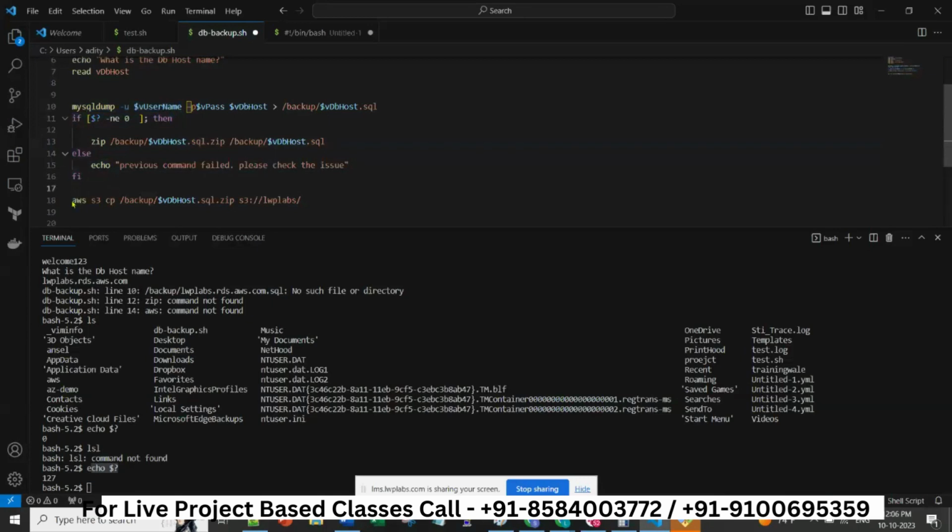Here also you have to give this command. See, it will just zip it, or it will do some other task also. It will zip and it will do this task as well. Also have to keep it here. And then you have to print what? Zip file backup uploaded successfully.